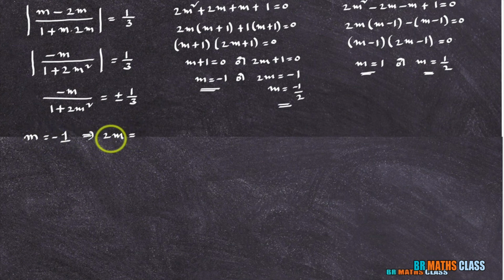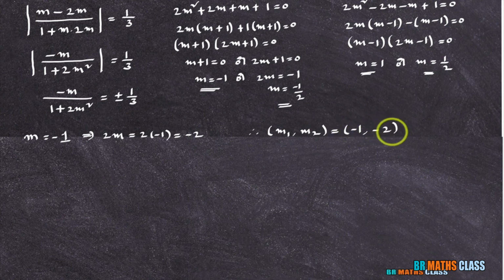If m is minus 1, what is 2m? 2 into minus 1, that is minus 2. Then what can I say here? m1 comma m2. m1 is the slope of the first line, m2 is the slope of the other line. They have given that the slope of one line is double the slope of the other. So here one pair of solution will be like this: minus 1 comma minus 2.